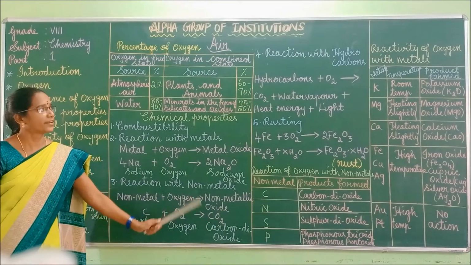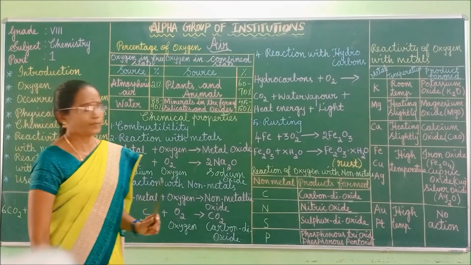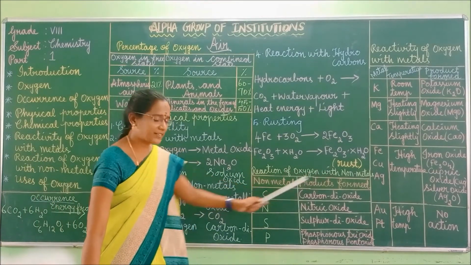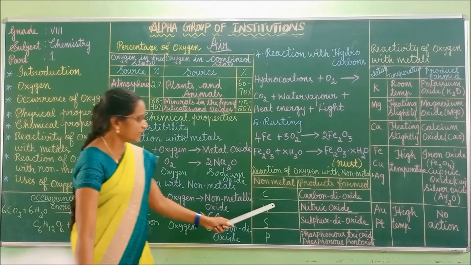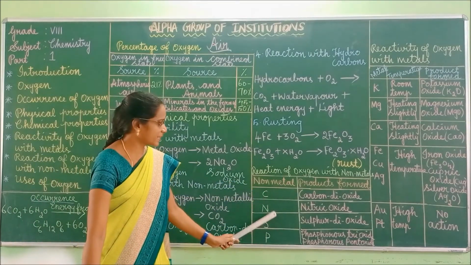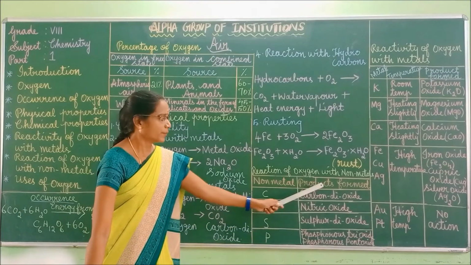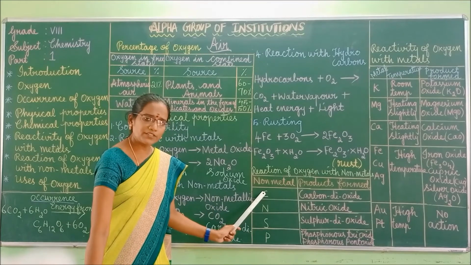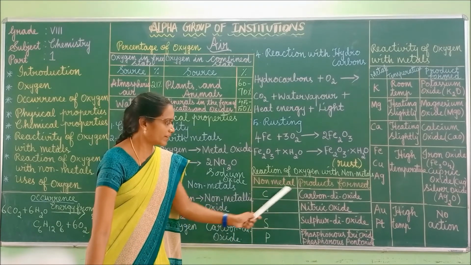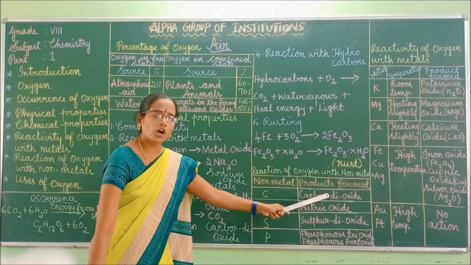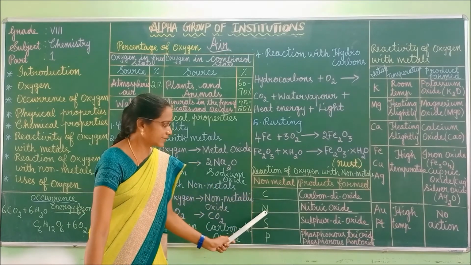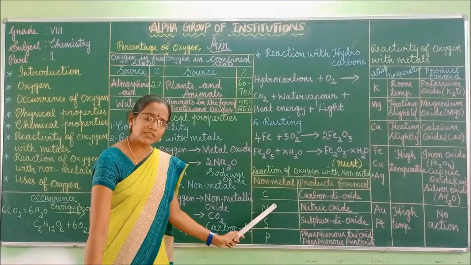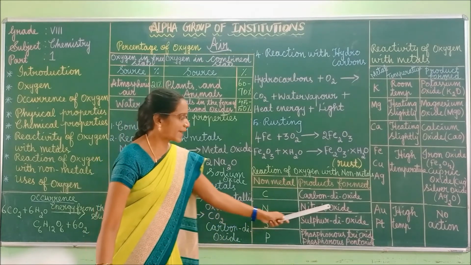Got it, children? Right. Shall we move to the next one? Here, see the reaction of oxygen with the non-metals. Here one example we saw. The next few examples we can see now. The non-metal is given, and the products formed. Carbon we just discussed, isn't it? So when it reacts with oxygen, it forms carbon dioxide. Next, N is nitrogen. Nitrogen when it reacts with oxygen forms nitric oxide.